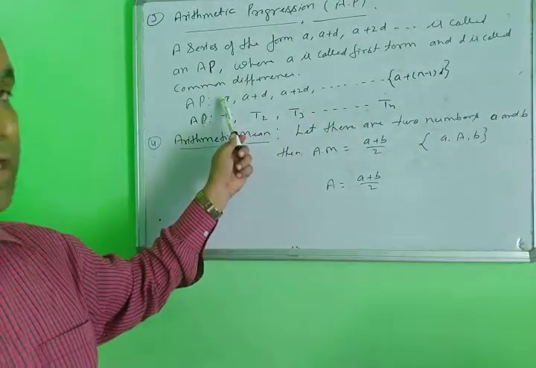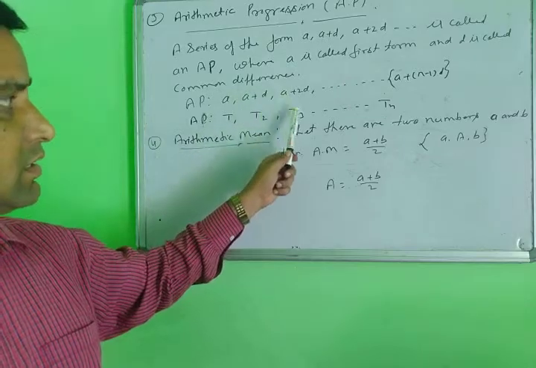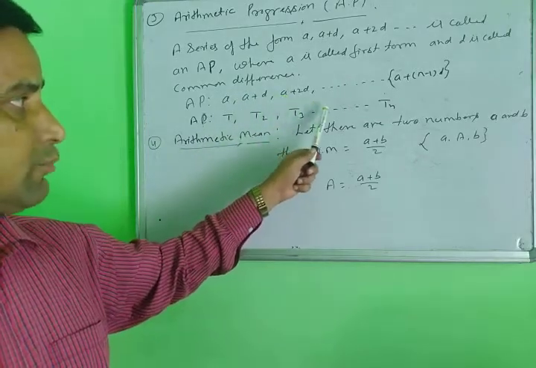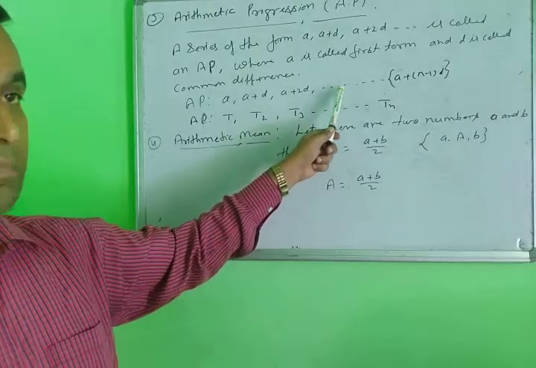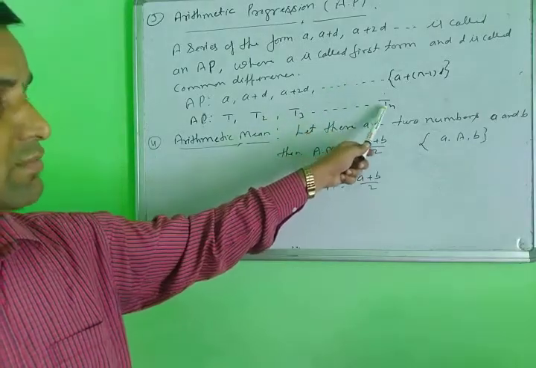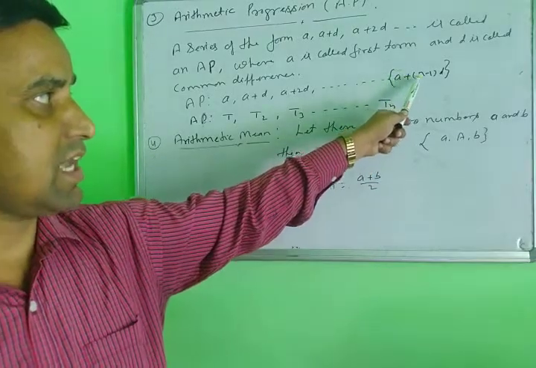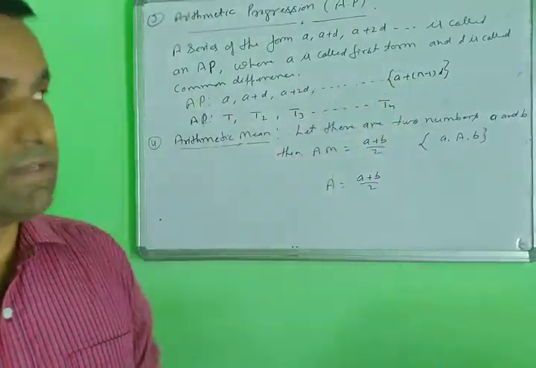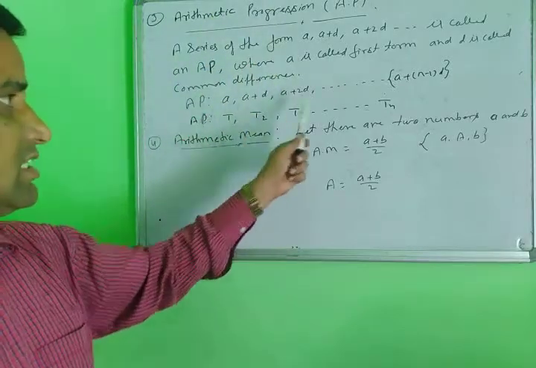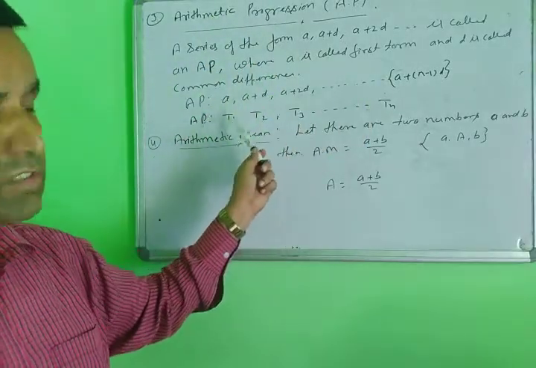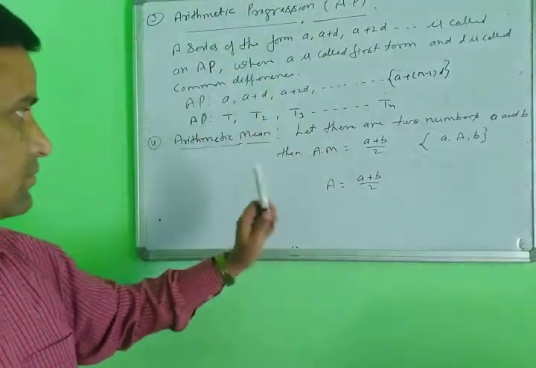The first term is a, the second term is a plus d, the third term a plus 2d, the fourth term a plus 3d, the fifth term a plus 4d, and the last term, the tn term, is a plus n minus 1 into d. This is called the arithmetic progression. Suppose any series comes in this form, then the name of this series is arithmetic progression.